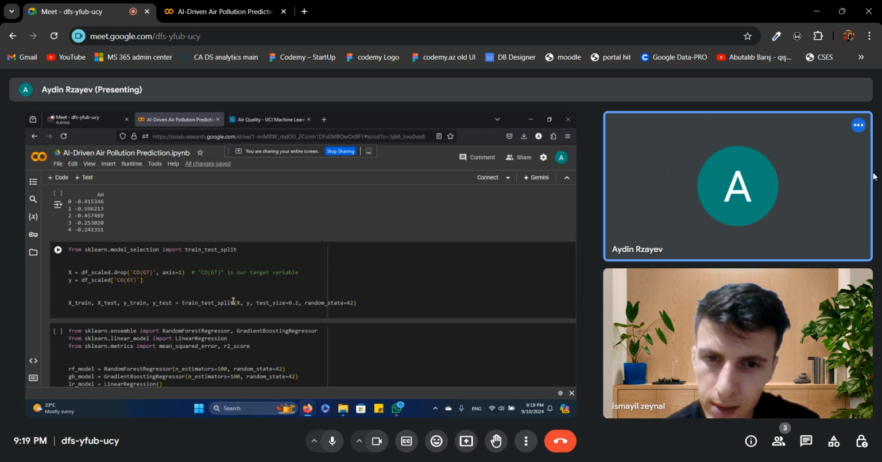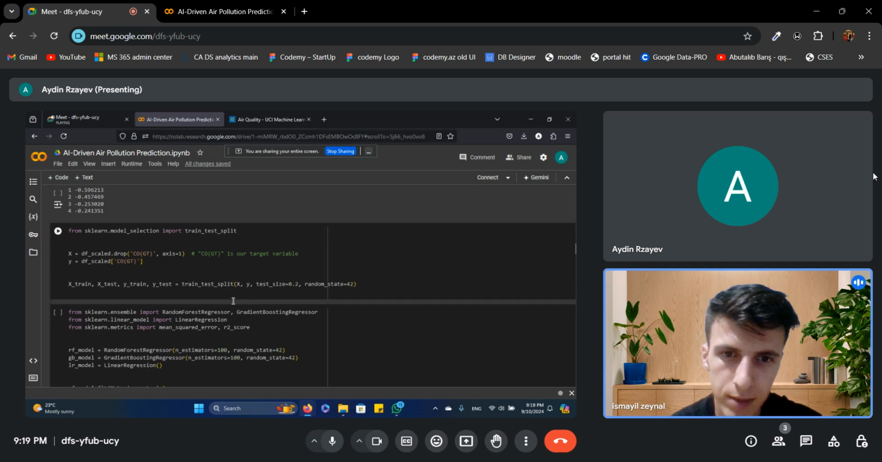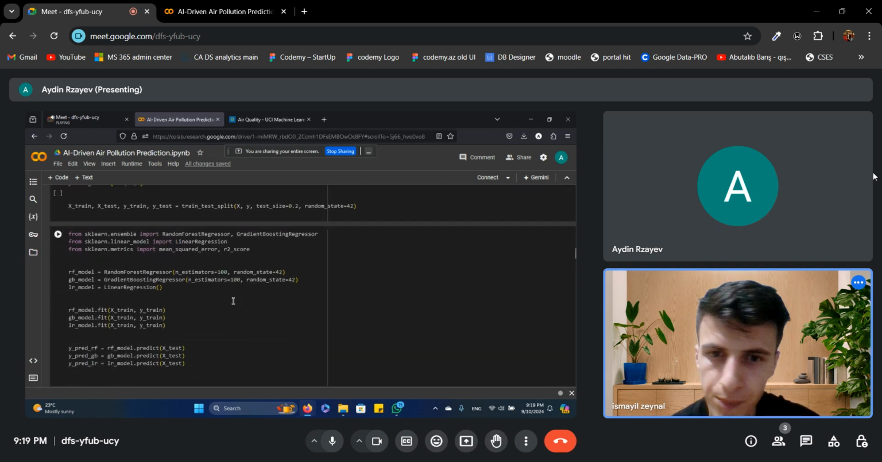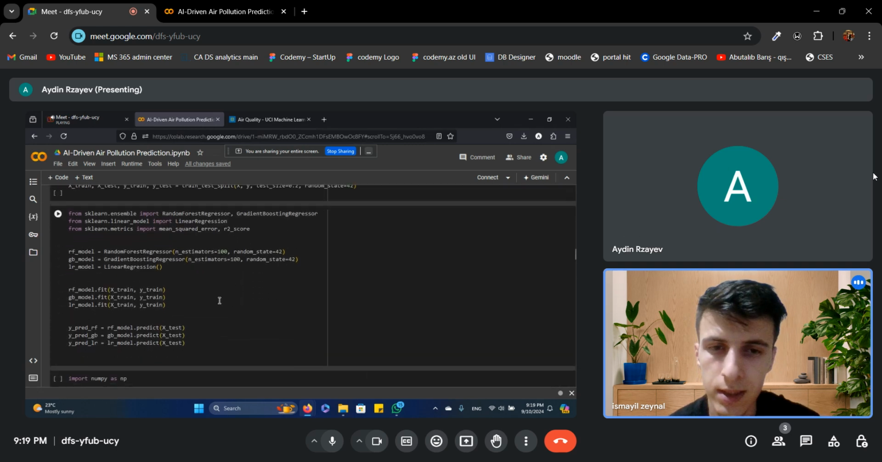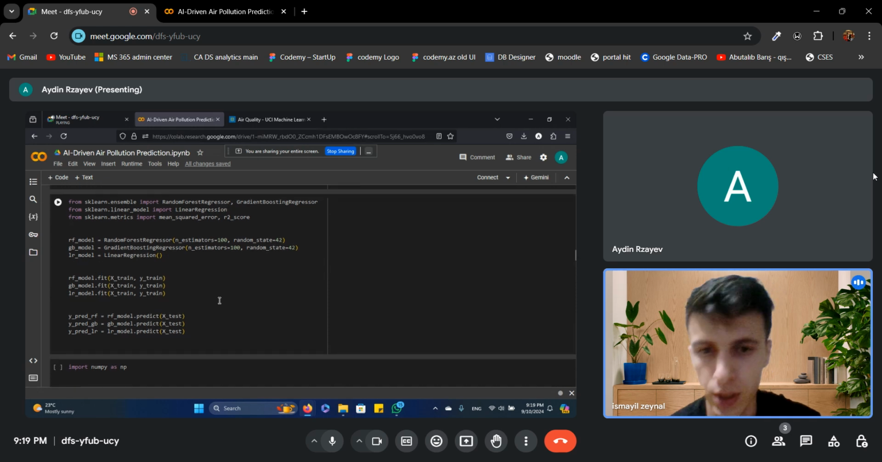Okay. Once the data was ready, we started building our AI models. We tested three different types of machine learning models to see which one could predict carbon monoxide levels the best: linear regression, random forest regression, and gradient boosting regression.